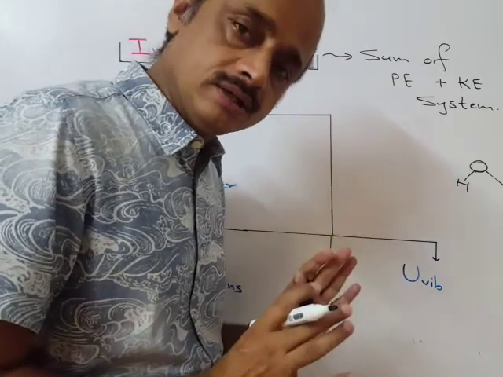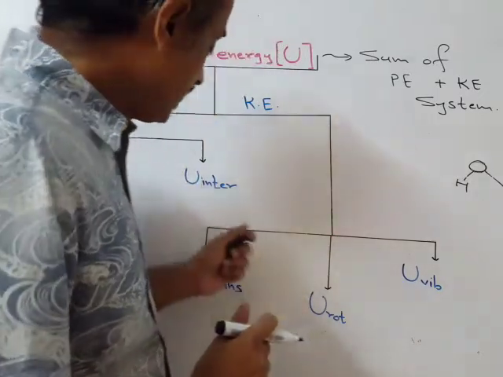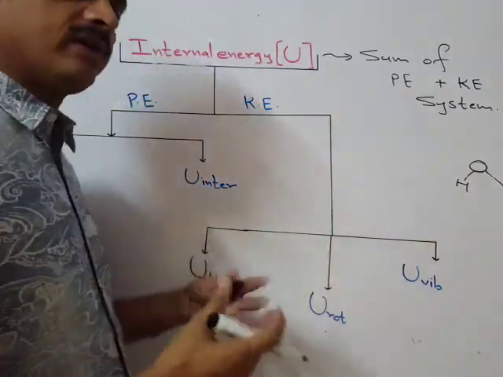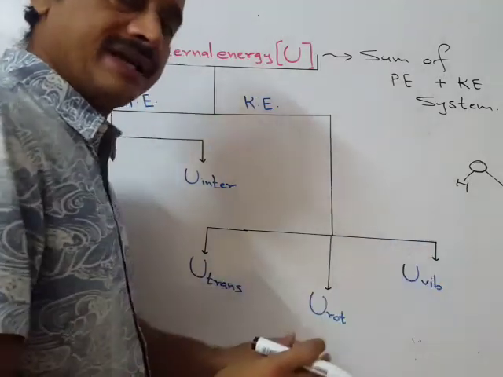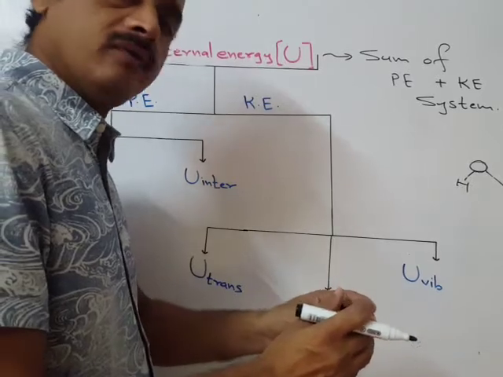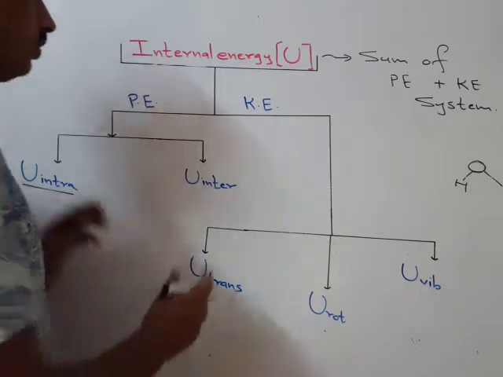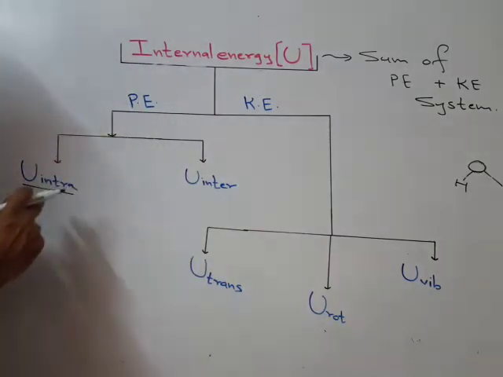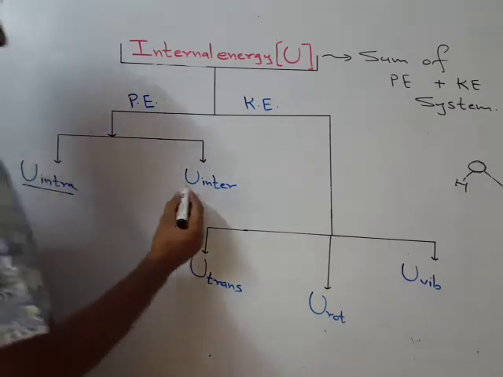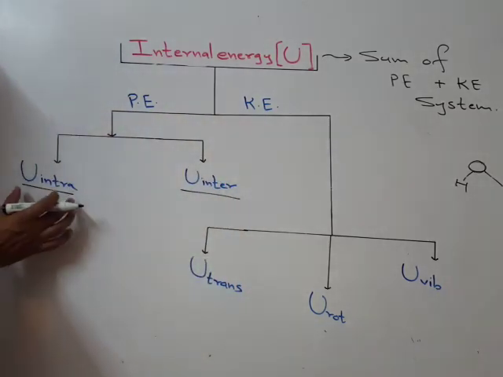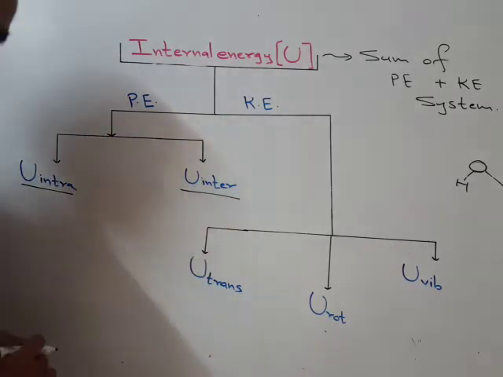liquid form or in solid form. That much amount of energy should be supplied so that solid will get converted into liquid, and further liquid will get converted into gaseous, and therefore that comes under U inter. So the potential energy part of internal energy has two factors: internal energy due to intramolecular forces of attraction, and internal energy due to intermolecular forces of attraction.